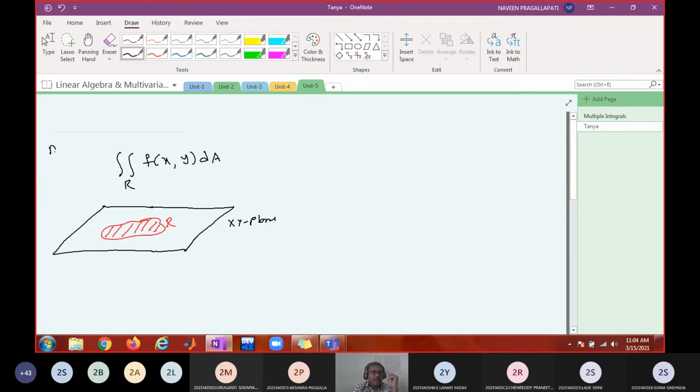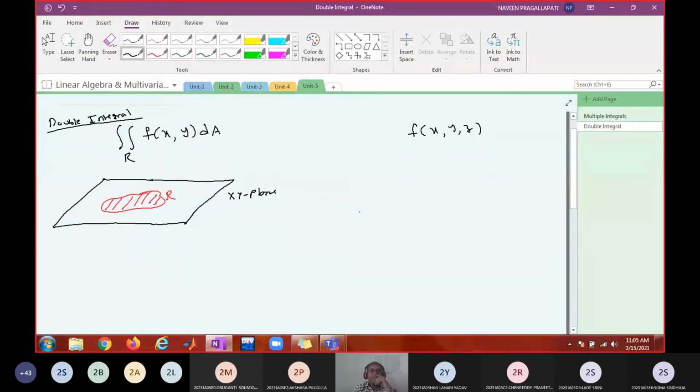This is called a double integral. If you consider that as a single integral, you may consider this as a double integral. Definite integral is nothing but a single integral, and this is a double integral. Double integral is also a definite integral only. Single integral means you are integrating a function of a single variable over a domain. Double integral means you are integrating a function of two variables over its domain. Similarly, if I have a function of three variables, where does the domain of this function lie? XYZ space.